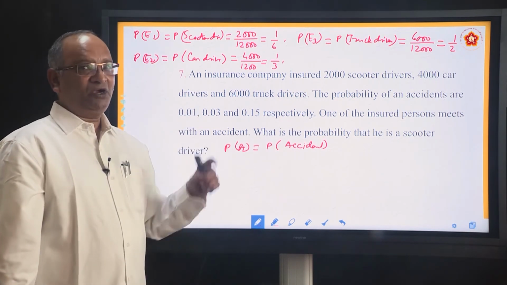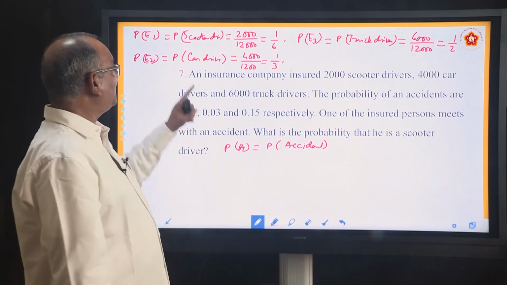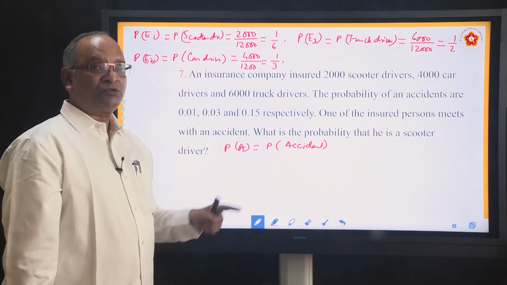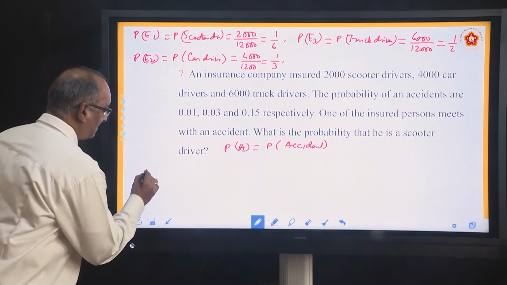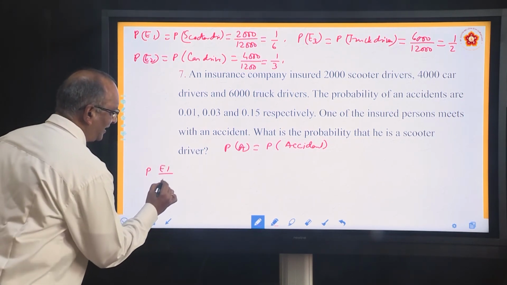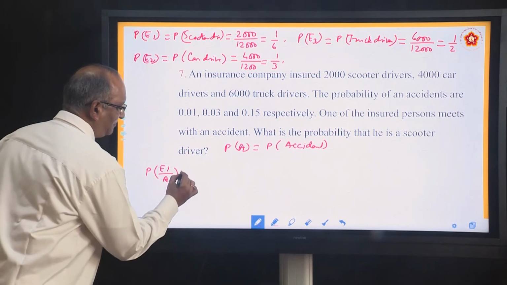So what is it that we want to find out? Scooter drivers, we have called it E1. So we want to find out P E1 by A. So how do you find P E1 by A?